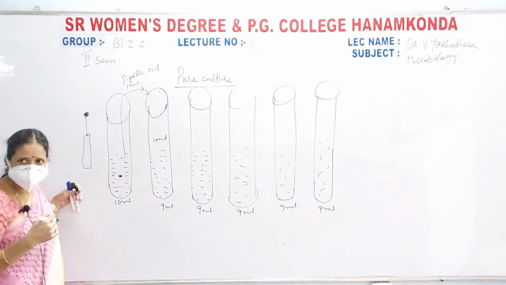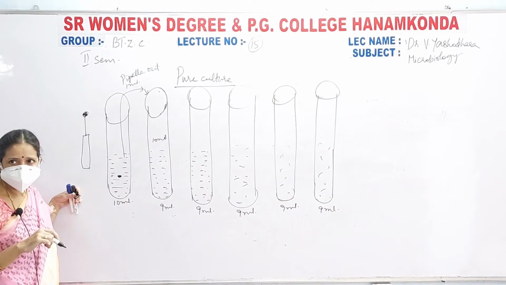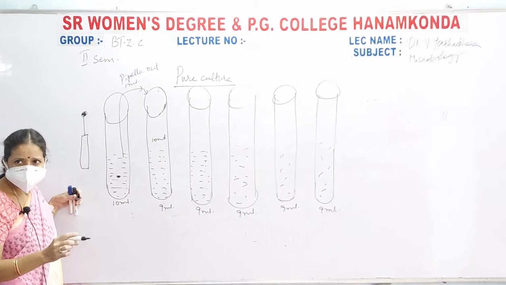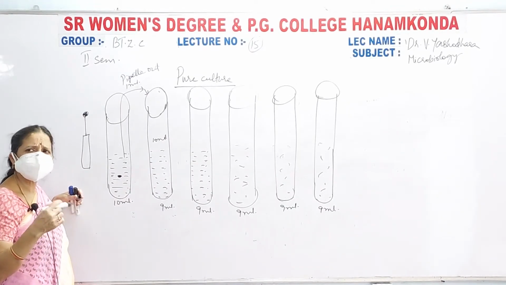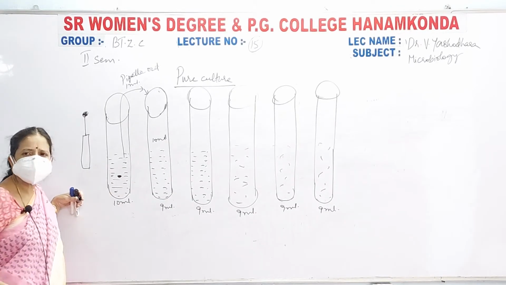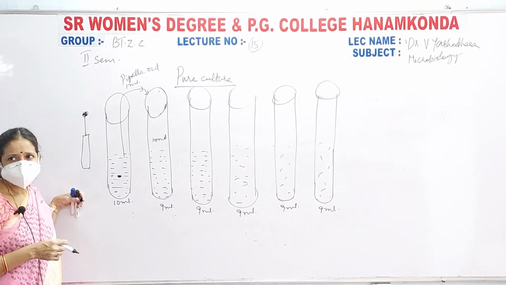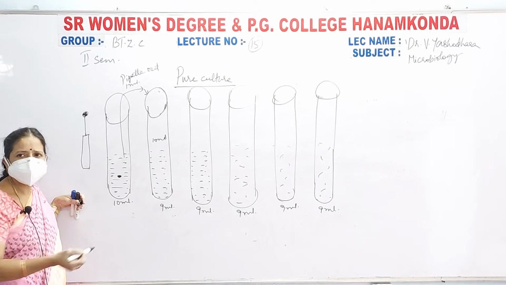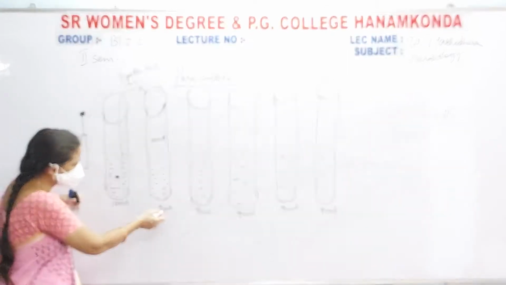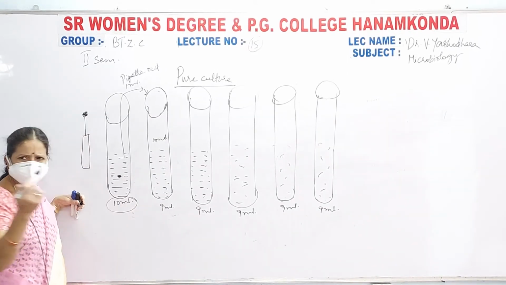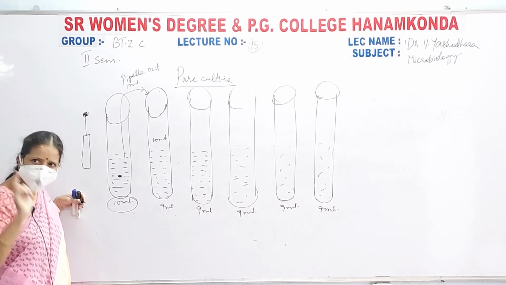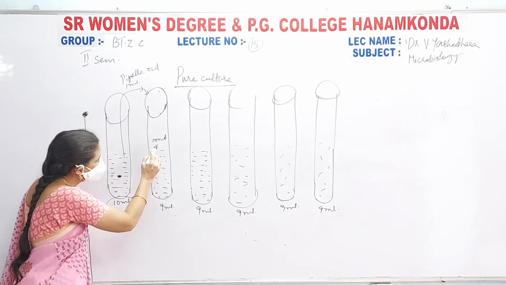You are adding 1 ml, so 9 ml becomes 10 ml. It may be 9.5 or 9.75 ml, because the culture released may be 0.25 ml. What the volume is, we are no way concerned with that, we are concerned only with the bacteria. So it becomes 10 ml.